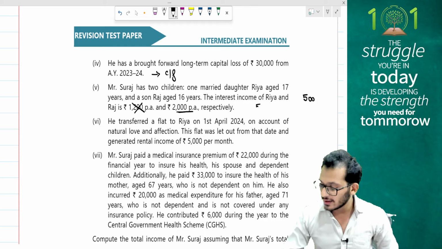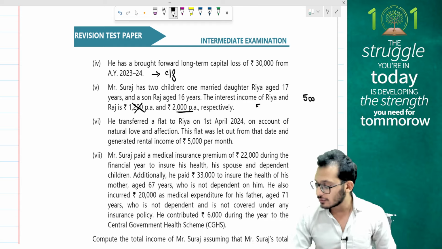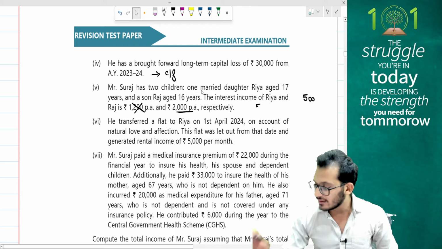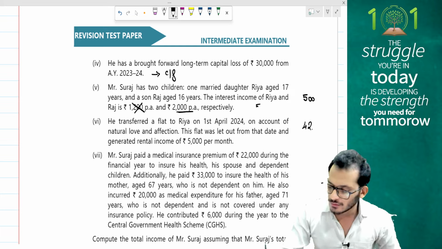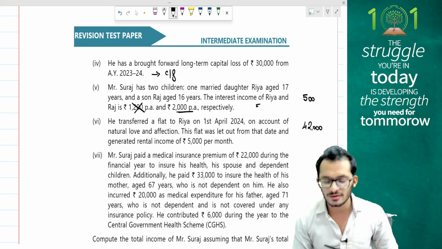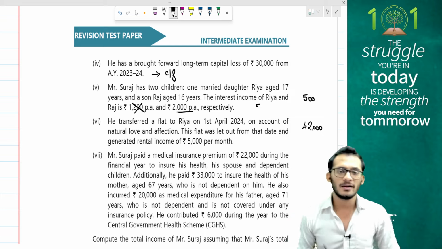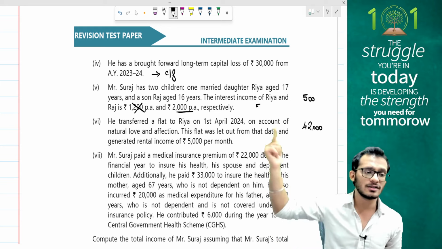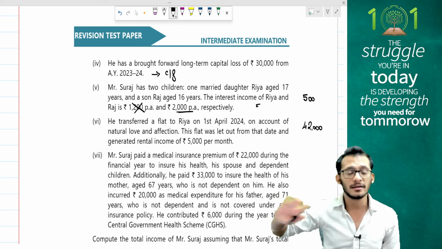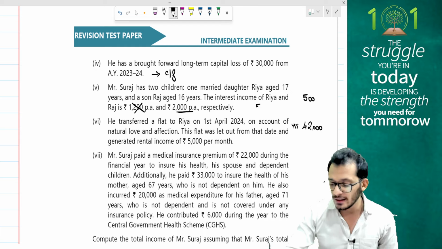5,000 per month is what the rent is. So 5,000 into 12 is 60,000 rupees, minus 30% standard deduction. The number comes to 42,000. So 42,000 is what is going to get clubbed in the hands of Mr. Suraj as per clubbing rules. At the end of the day, the figure is not going to change, because I've already used the 1,500 worth of exemption on the top line item. Therefore, it doesn't matter. But yes, 42,000 will be taxable under the head house property for Mr. Suraj.